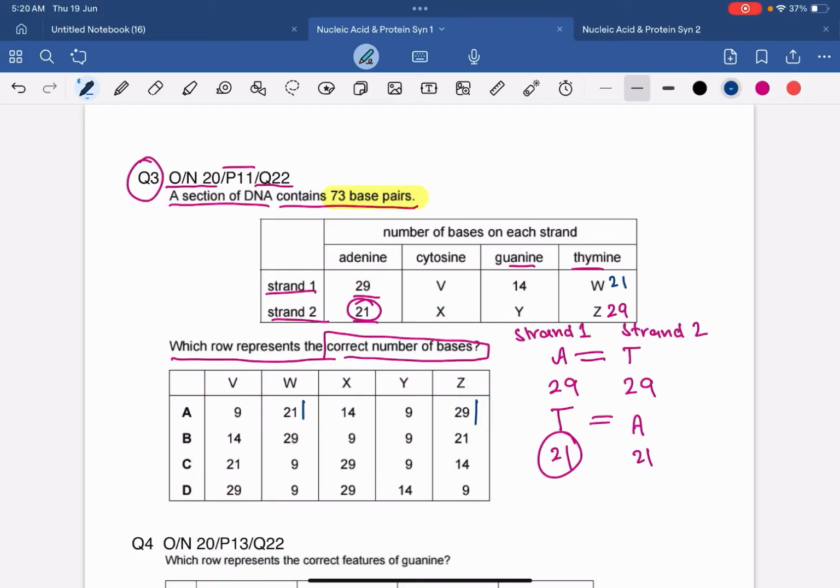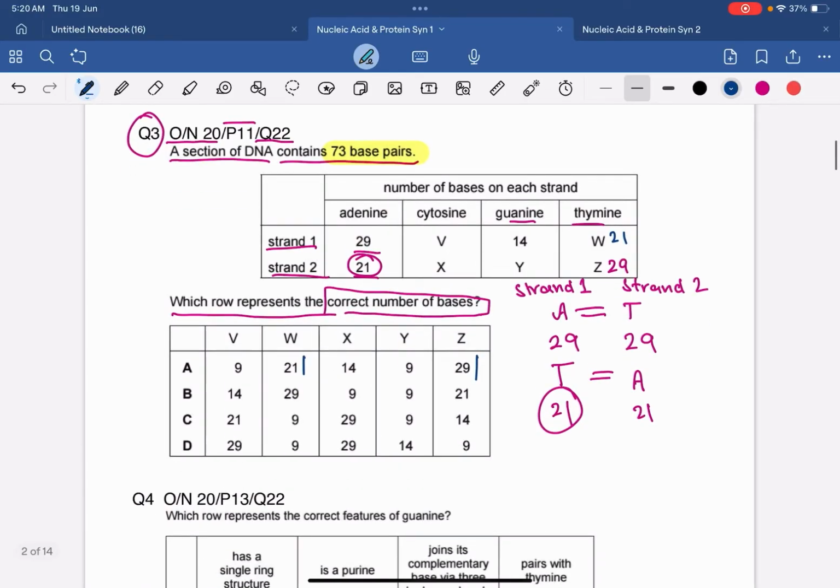Now let's talk about the guanine. Okay, GC. Guanine, we know that guanine always pairs up with the cytosine. So how many guanine are there in the strand 1? If this strand, obviously this is the strand 1 for example, is having 14 guanines, right?